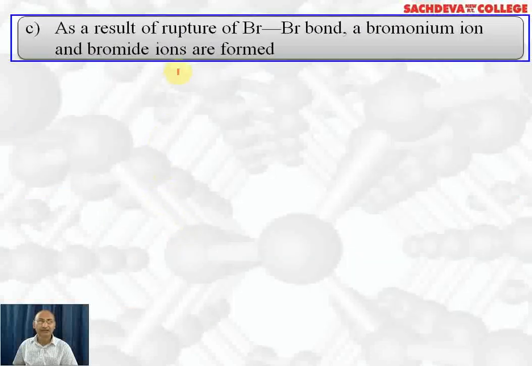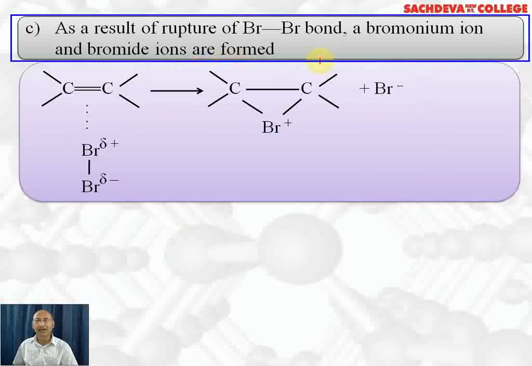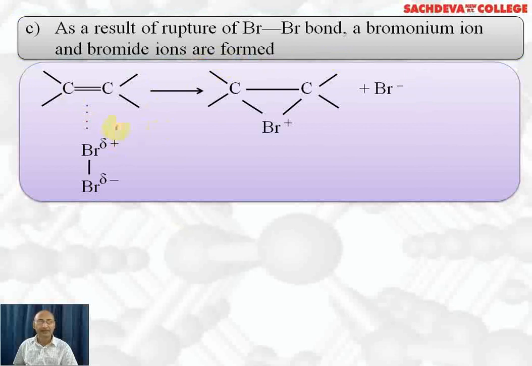As a result of the rupture of the Br-Br bond, bromonium ion and bromide ions are formed. The pi bonded complex is here. Ultimately what happens? This bond breaks. So this Br joins the pi electron cloud, and this is called bromonium ion, and bromide ion is formed.